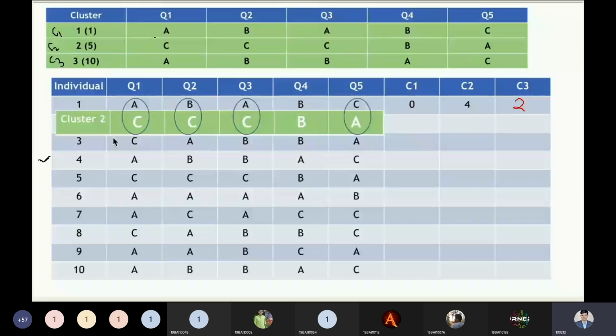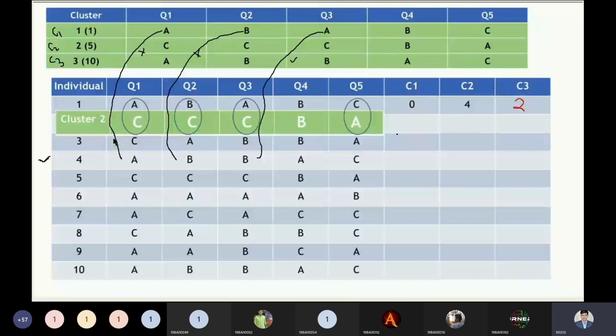This feature is matched with the A, so we will not accept this one. B is matched with the B, so we will not accept this one. C is matched with this one. Yes, it is not matched, so we will accept this one.